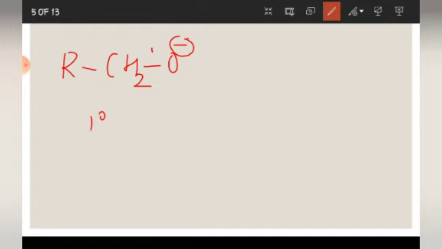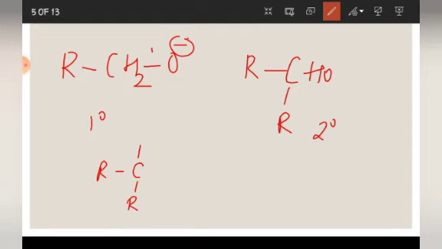Now, if I take a secondary alcohol, then a 2 degree alkoxide ion will be formed. This is an example of secondary alcohol, 2 degree. And if I take a 3 degree alcohol, the ion formed will be this. Here also O minus is there.